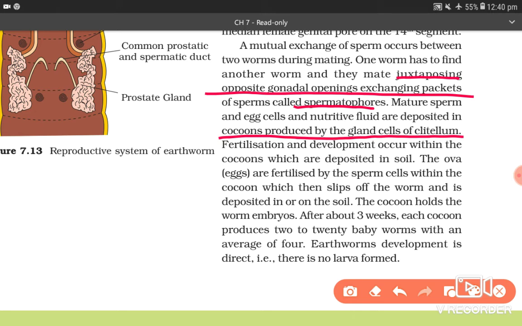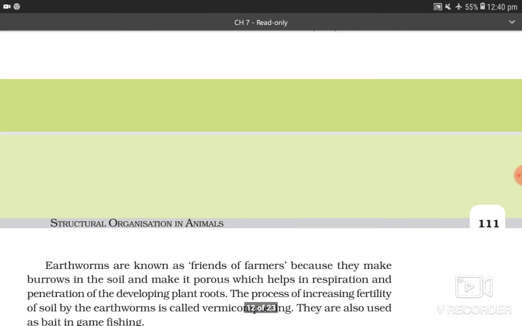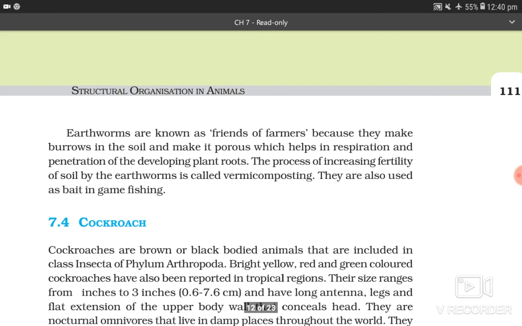The ova are fertilized by sperms within the cocoon, which then slips off the worm and is deposited in or on the soil. The cocoon holds the worm embryos. After about 3 weeks, each cocoon produces 2 to 20 baby worms with an average of 4. Earthworm's development is direct, that is, there is no larva formation.